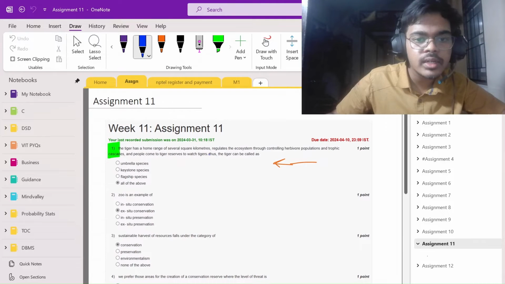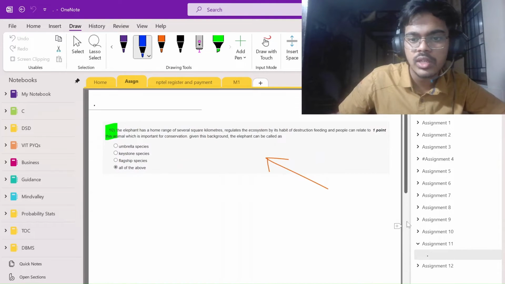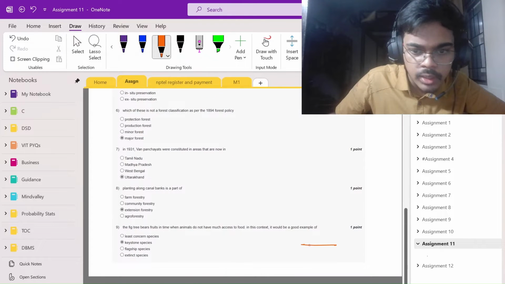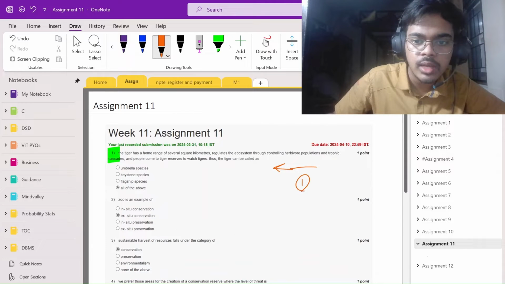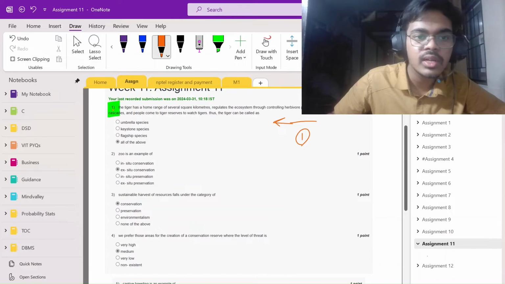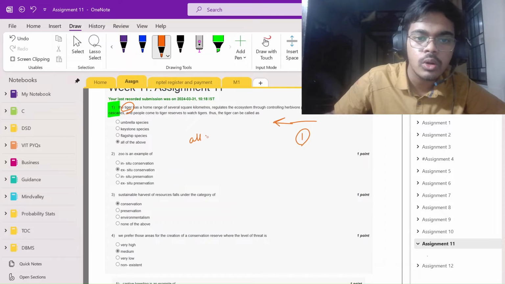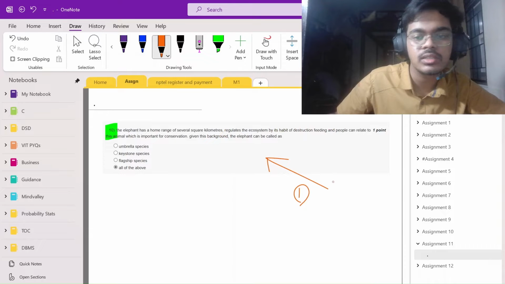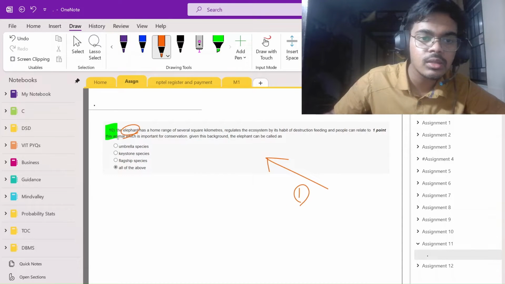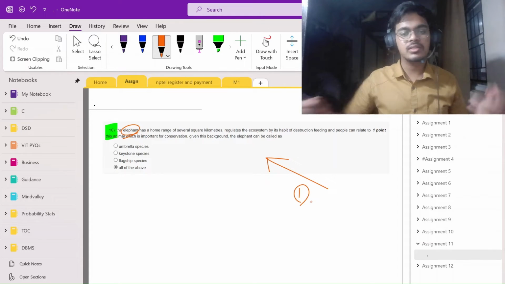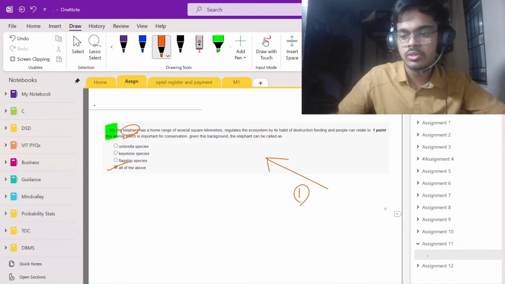Here, there are two, three kinds of question. This, and there will be another thing. The one I am marking as one, and here I am marking it as two. So tiger: read the thing about this, tiger is all rounder. Tiger is the best. Tiger is our national animal. Tiger is all rounder. Hence so is elephant. Elephant and tiger are very good animals, very powerful and stuff, so they are all rounders. So the option will be all.